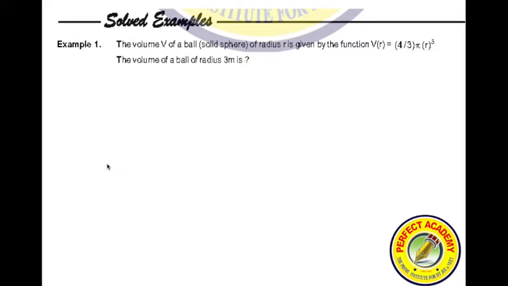Let's see this problem. Please copy this question. The volume V of a ball, a solid sphere of radius r, is given by the function V of r is equal to 4 by 3 pi r cube.